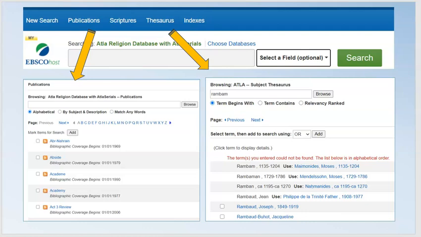They also have a thesaurus. Sometimes it's hard to know, and especially with the rabbinic names, what name to search under. So let's say we're looking for something by Rambam. We can put that in here and see that the correct form to search under is Maimonides, Moses.